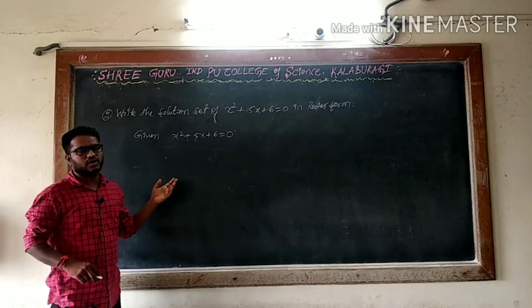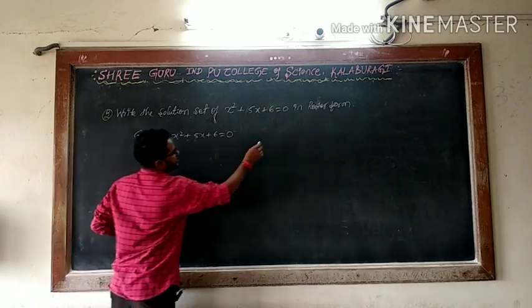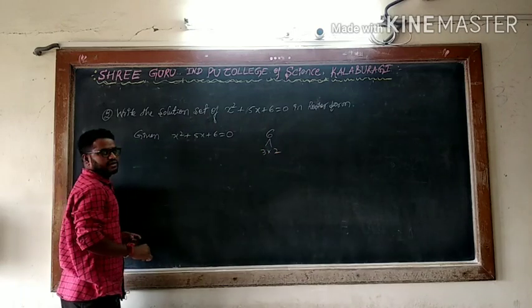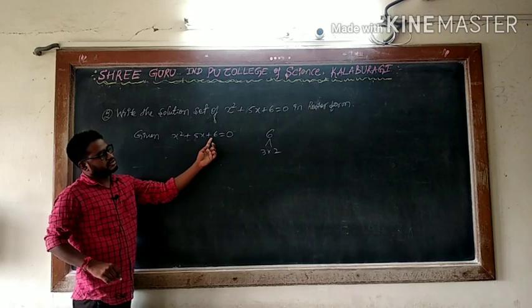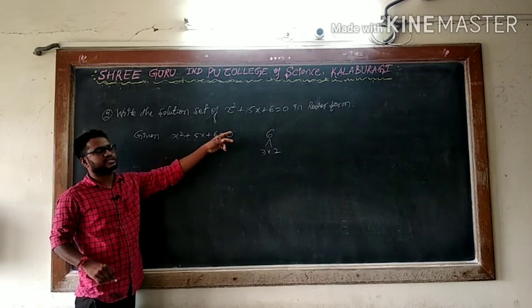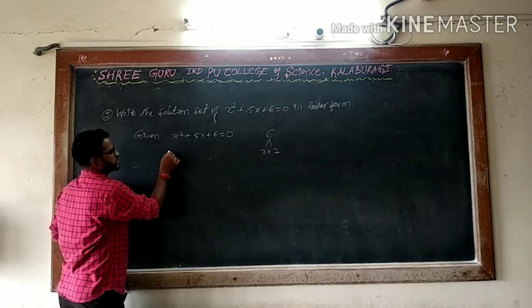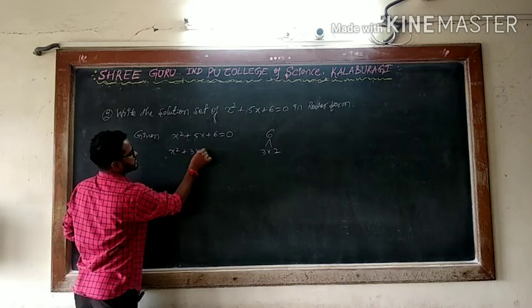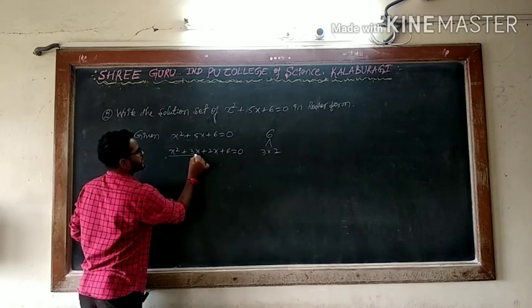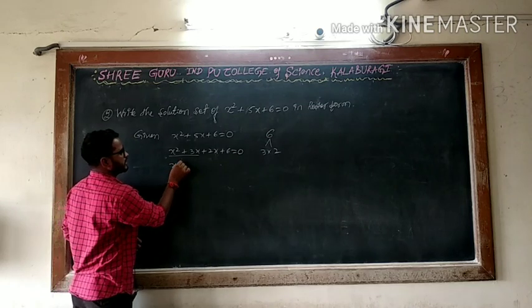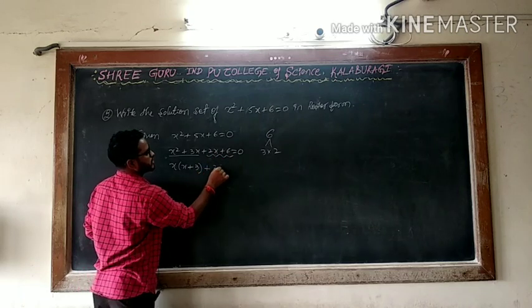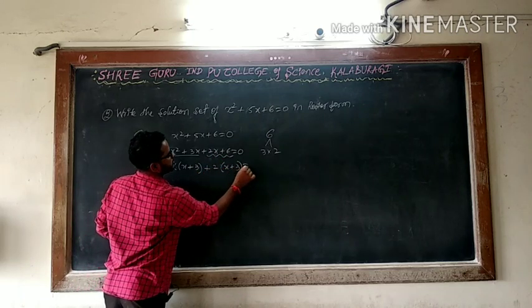So as you know already, in the quadratic case, we will take factors. 6 can be split as 3 into 2. Addition will give a 5. Means you have to take multiplication should be 6 and addition should be 5. Is it 3 into 2 is a 6? Addition of that will give a 5. Means x square plus 3x plus 2x plus 6 is equal to 0. In this, can I take x is a common? Yeah, x plus 3 remains. Here plus 2 is common. What remains? X plus 3 is equal to 0.